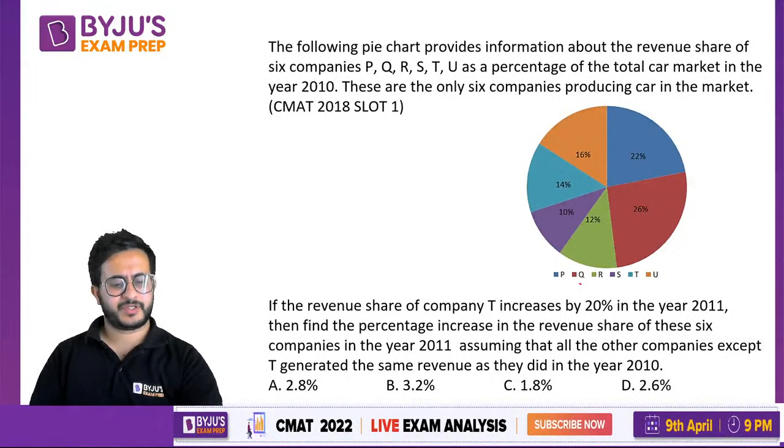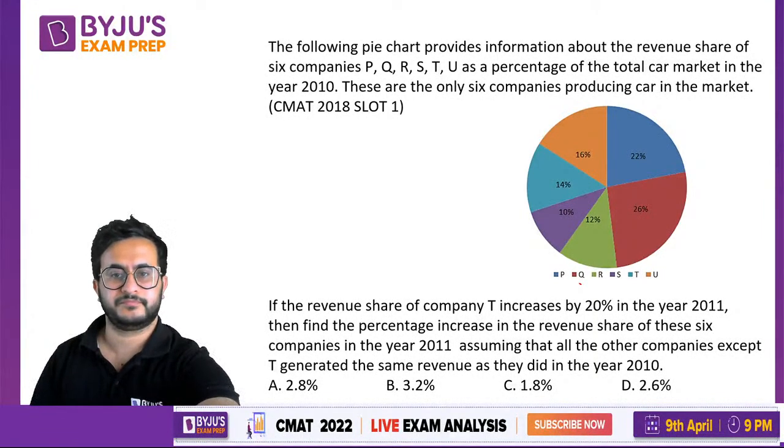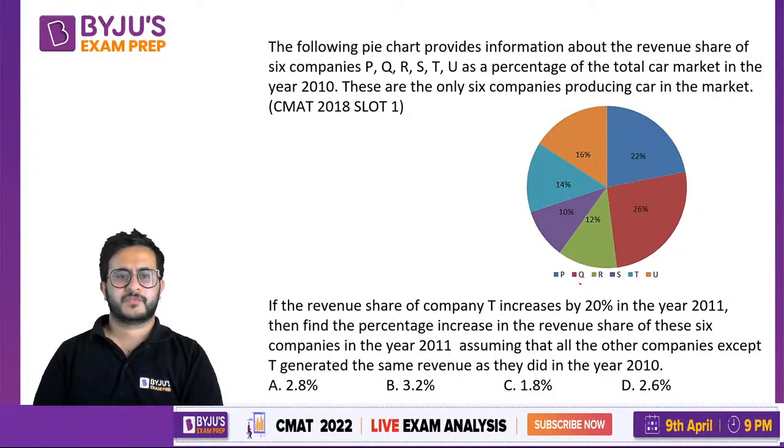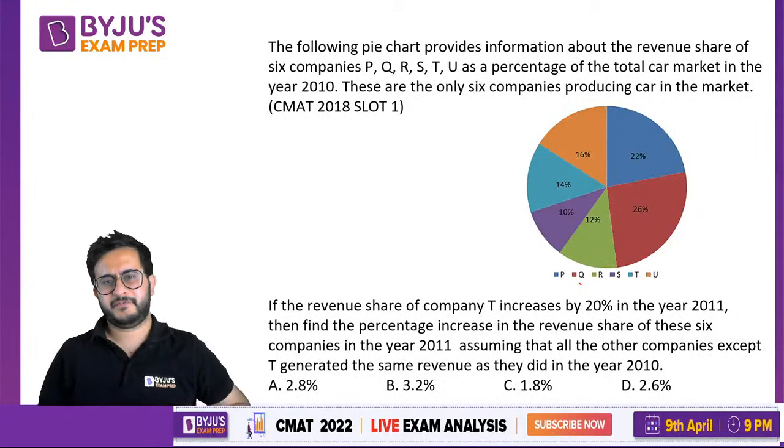You have to tell what is the increase in the total revenue of the companies. This was an individual question. You do not have multiple questions from this, just a single question based on a pie chart. What will be the answer to this? There are six companies, this is the revenue share of the six companies. Only T's revenue increases by 20% and all others remain the same.